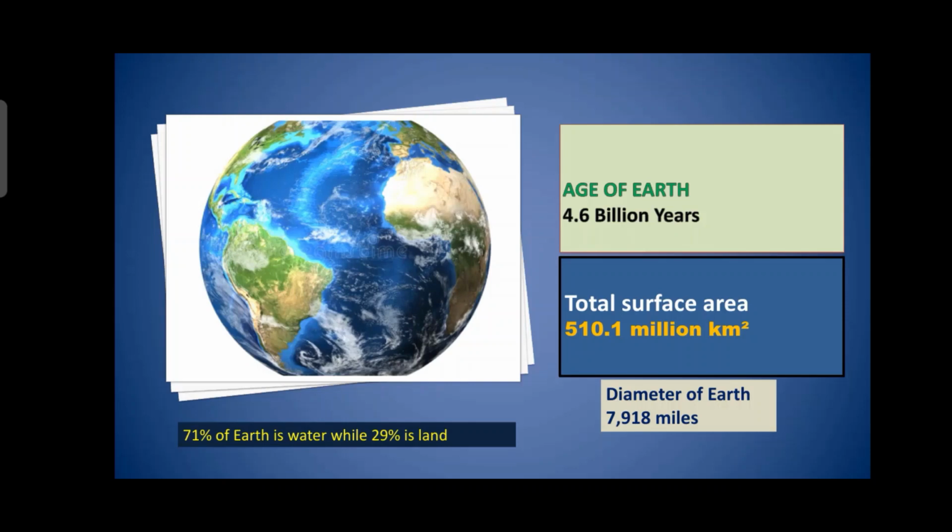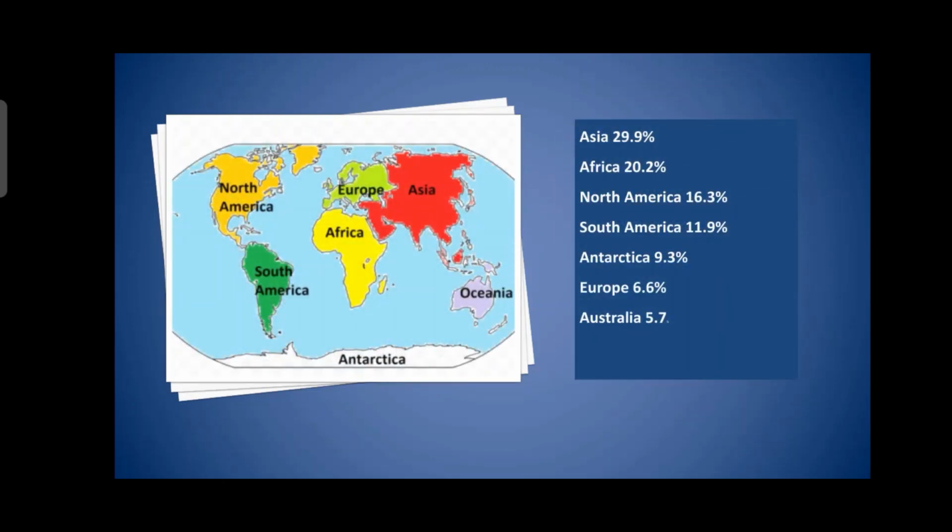When we talk about the diameter, it is 7,918 miles. We have 7 continents in the world: North America, South America, Antarctica, Europe, Africa, Asia, and Oceania. Asia contains 29.9% of the total land area, if you talk about the overall contribution of all continents.